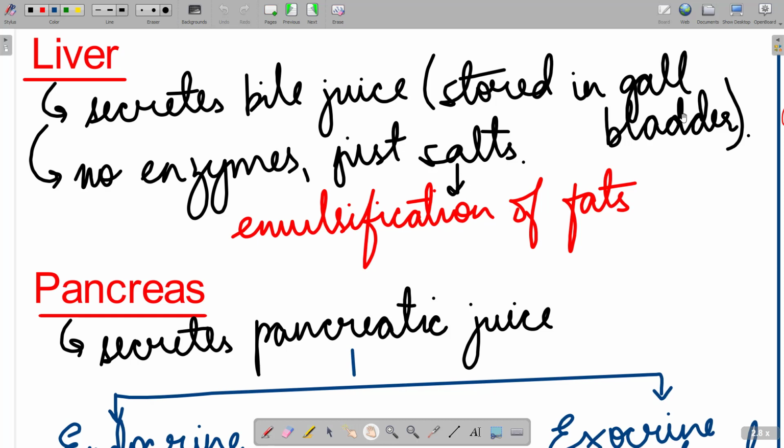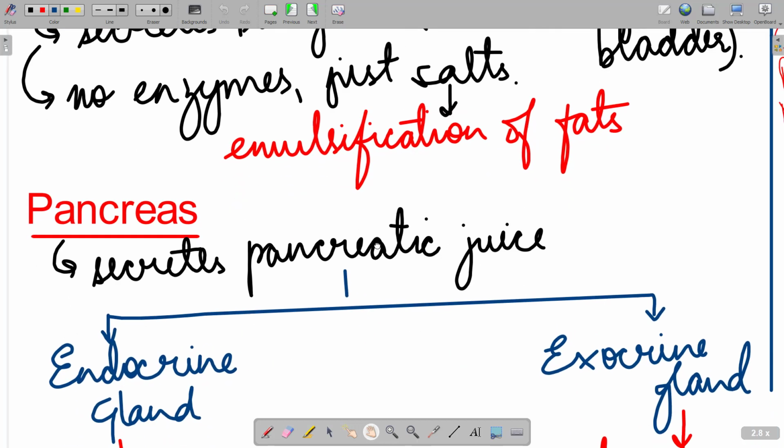Okay, so liver secretion is called bile juice, right? Bile juice actually doesn't really have any enzymes, it just has salts, and these salts itself will be responsible for emulsification of fats. Fats को छोटे globules में break down करने का काम, emulsify करने का काम liver के bile juice का है, right? It doesn't have really any enzymes, but just the salts. These salts are responsible for emulsification of fats.